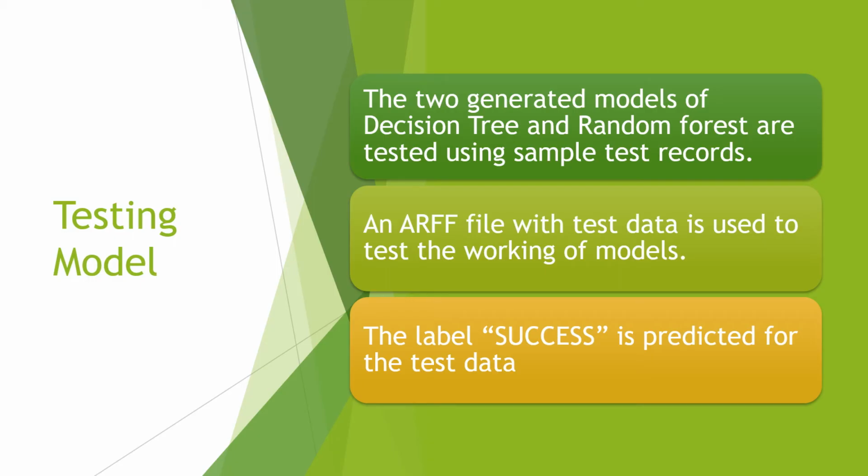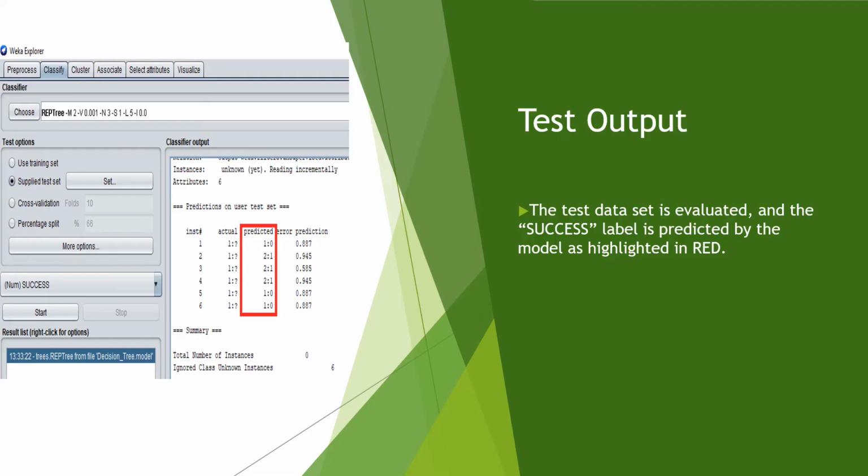Now that we have generated decision tree and random forest model and also the ROC curve associated with the model, it's time to test the model. The testing is done by providing sample ARFF file which consists of 6 records. The model reevaluates the test data and predicts the success label for sample test data. This slide shows the predicted value of success label for the test data.